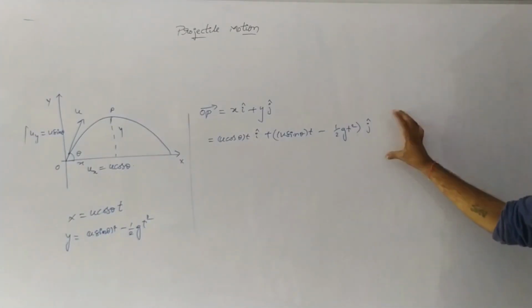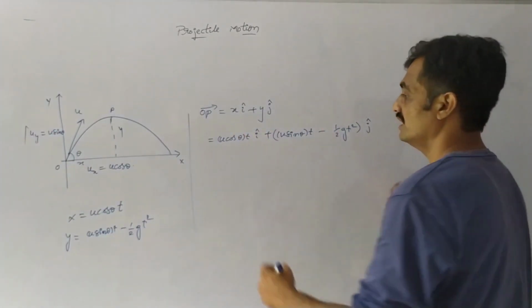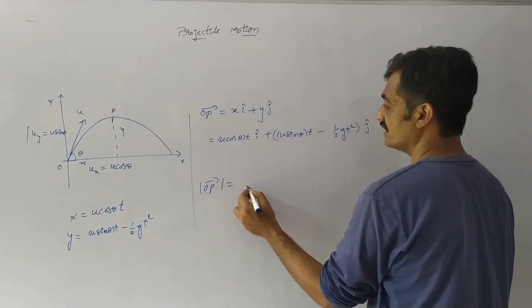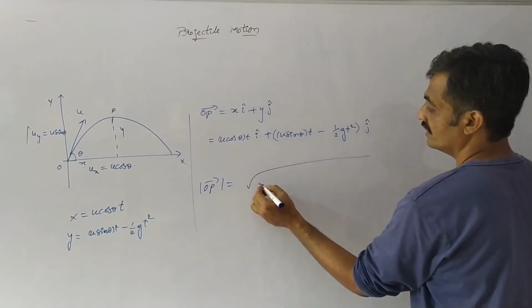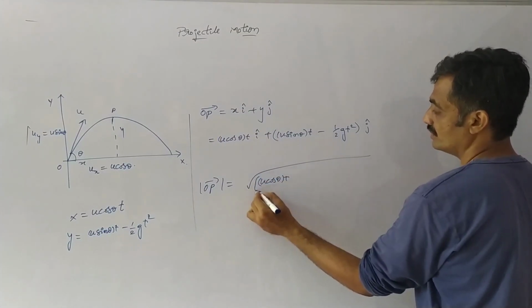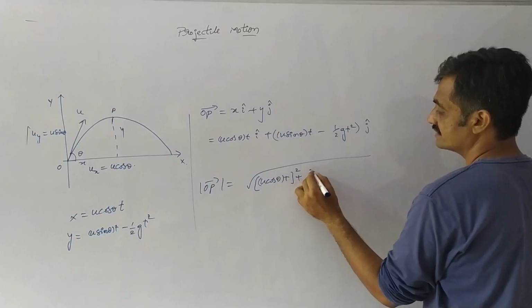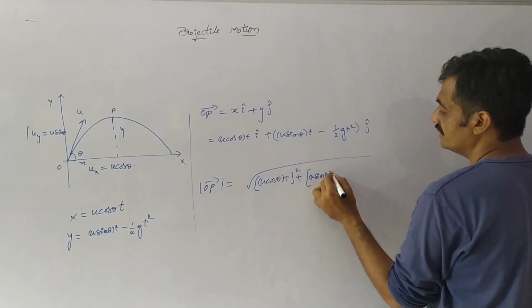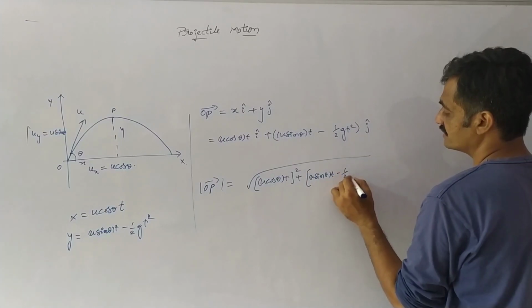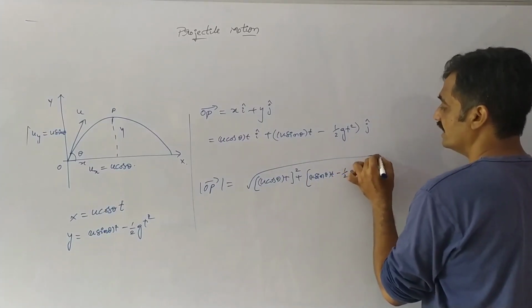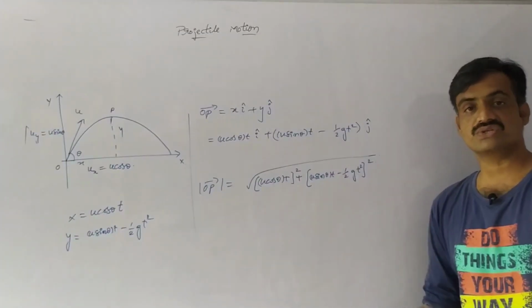Now we have to find the magnitude of this position vector. The magnitude is given as OP bar equals under root of u cos theta into t whole square plus u sin theta into t minus half gt square whole square. It represents the magnitude of the position vector.